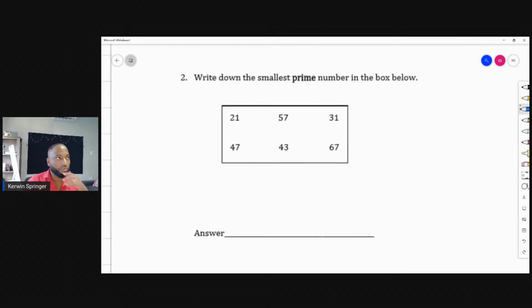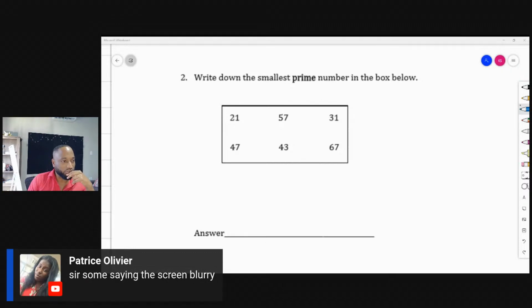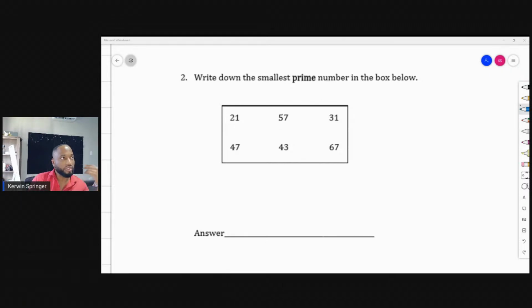Write down the smallest prime number in the box below. Let's get the answer. If it's blurry, it's on your end. It's not on my end. If it's blurry, you need to go into your settings and raise the resolution from, it may be on 256 or some kind of 100 and something. Raise it to 1080p. Write down the smallest prime number in the box below. So yeah, Patrice, I've seen some people saying that the screen is blurry. So if the screen is blurry, you need to raise the resolution setting on your end.